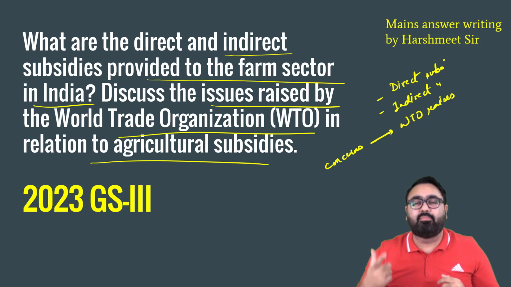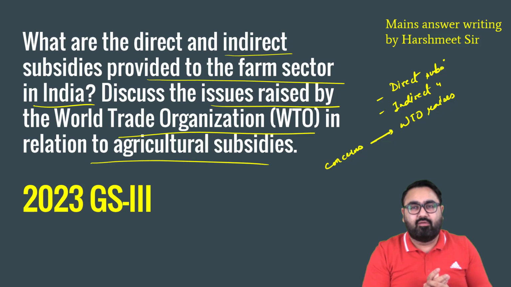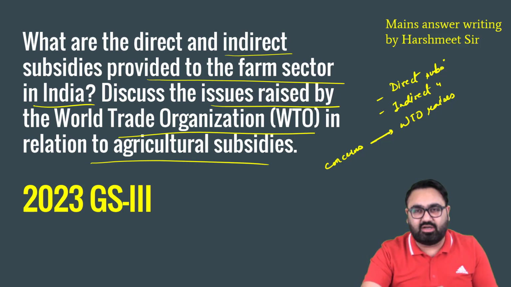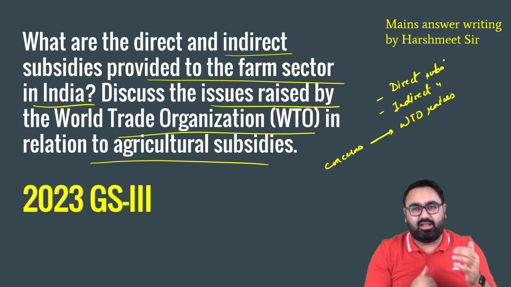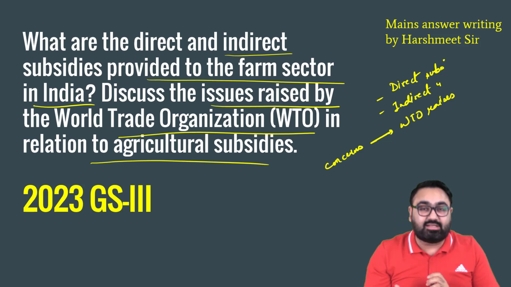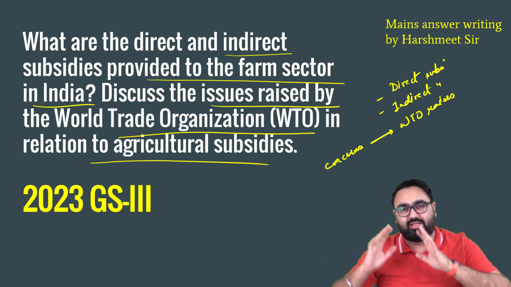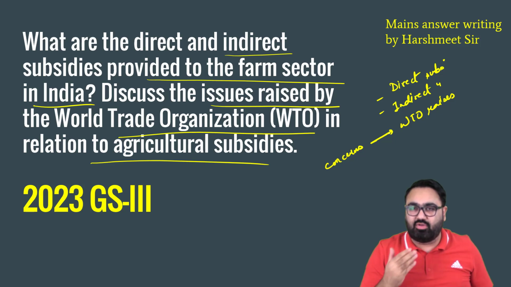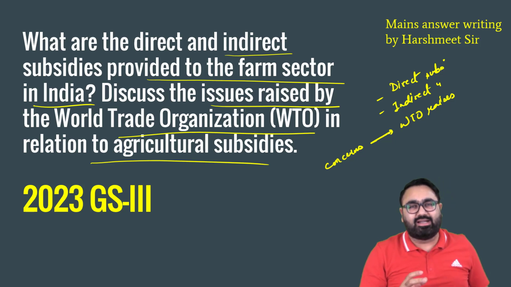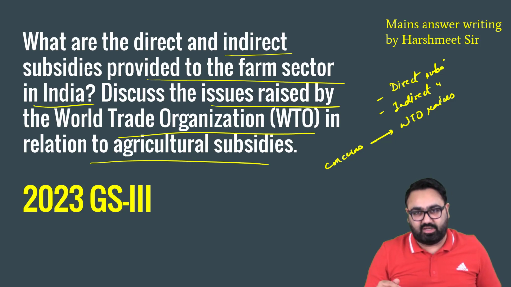Subsidies, especially farm-based subsidies, are always a lot in the news. In simple terms, subsidy means when the government externally comes in and then helps a certain sector by giving them money directly or indirectly to help them prosper. That is called subsidy. Direct subsidies are those where the government is directly giving money into the farmers' bank accounts. Like we have a lot of government schemes under which the government gives money to the farmers, or the government, let's say, does a loan waiver. That's also direct subsidy.